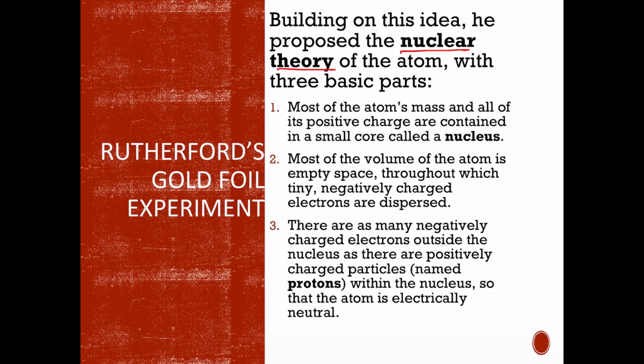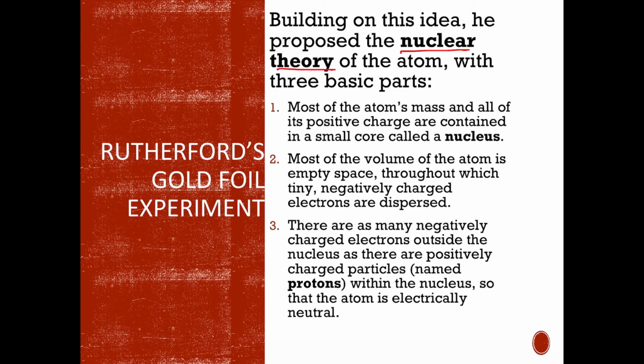And when it says most of the atom's mass, these protons are really big compared to the electrons. Electrons are so small. Most of the time in our calculations, we assume they have actually no mass at all, and that all of the mass is coming from the protons just because they are so much larger. It's kind of like if you think about the hairs on your head compared to the mass of your entire body. Yeah, they have mass, but it's really, really small. So it's not really changing your mass all that much.